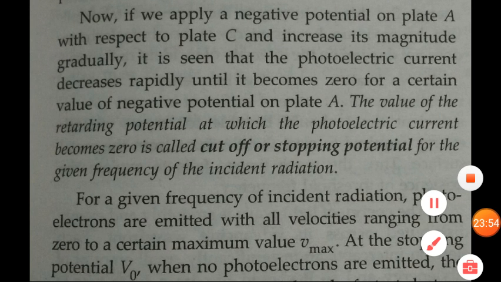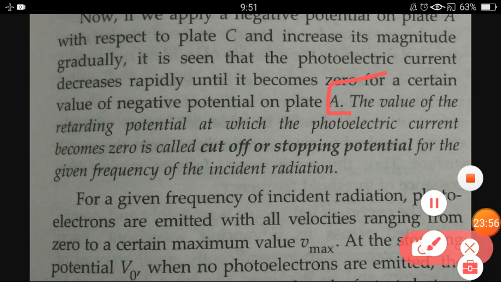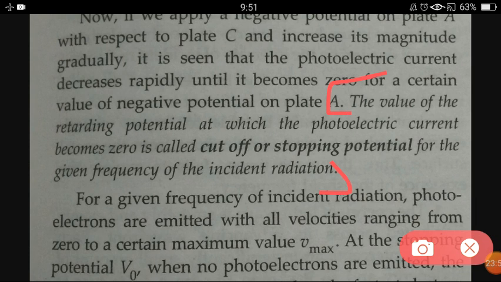Here you can see the definition of stopping potential. The value of the retarding potential at which the photoelectric current becomes zero is called the cutoff or stopping potential for the given frequency of the incident radiation. And clearly the stopping potential does not depend on intensity, it only depends on frequency.